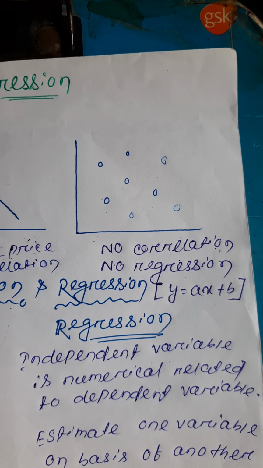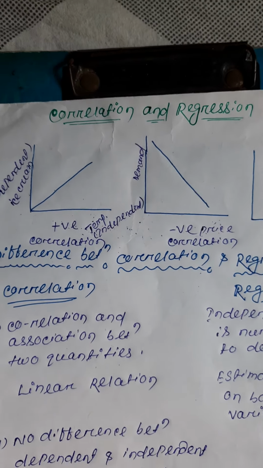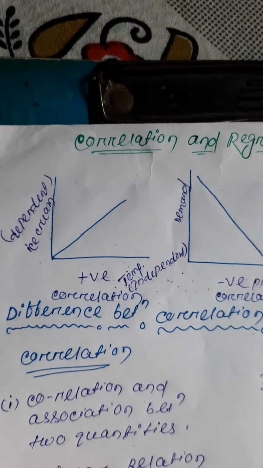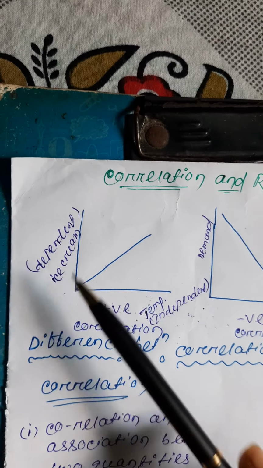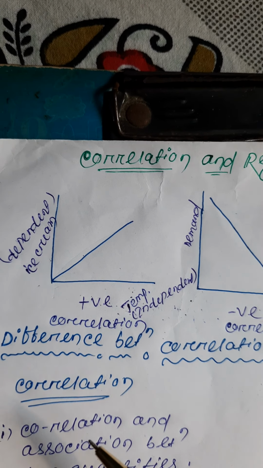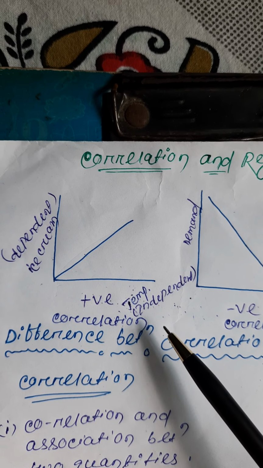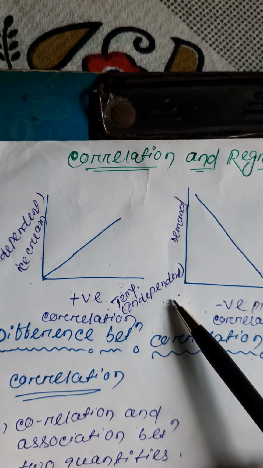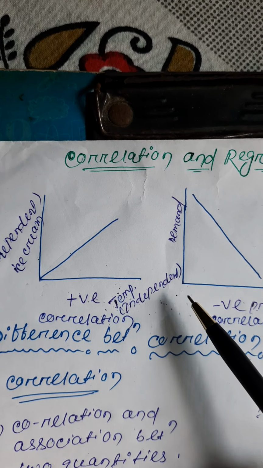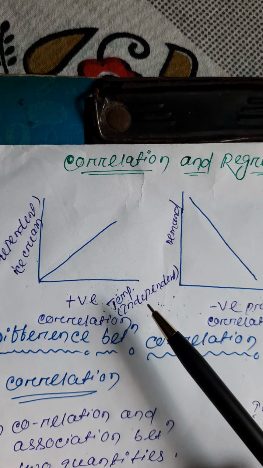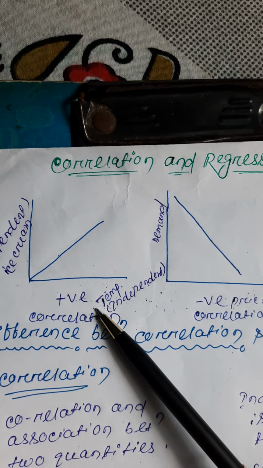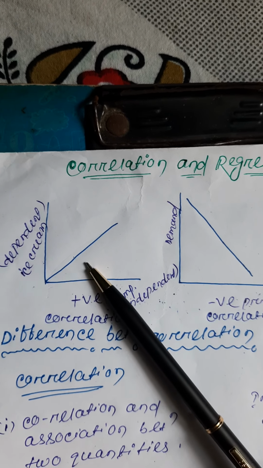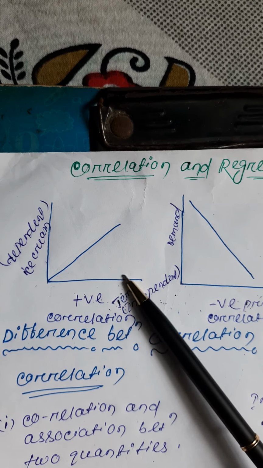This is about correlation. If we talk about regression, that time we look at independent and dependent variables. The independent variable is temperature, not ice cream selling.